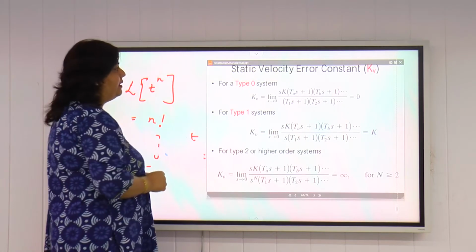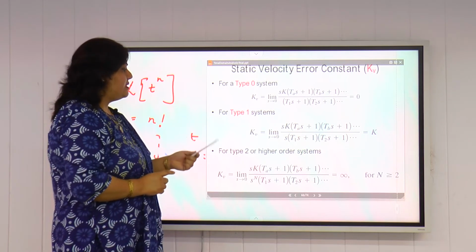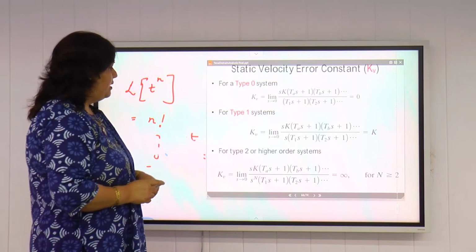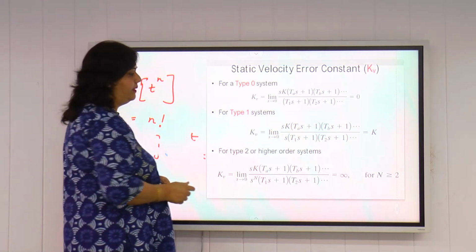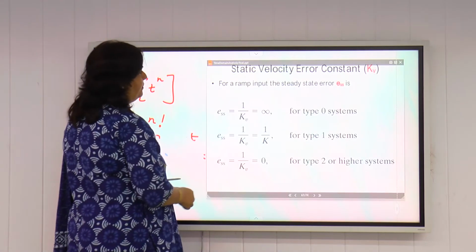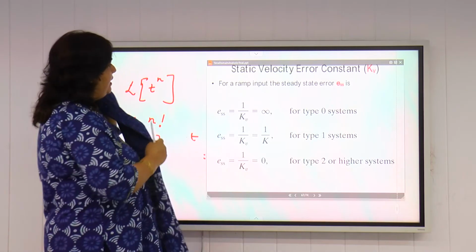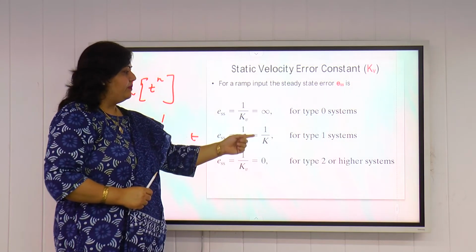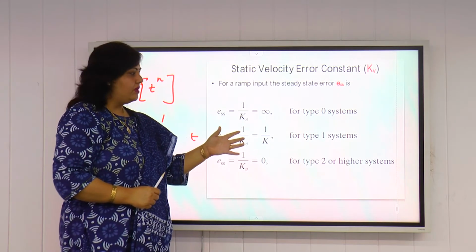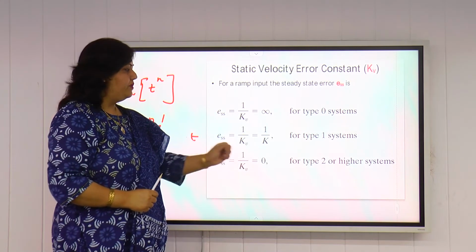We will define the static velocity error constant Kv for type 0 and type 1 systems, which we can find by using the formula. For type 2 or higher systems, we have Kv equal to infinity. So for a ramp input, the steady state error ESS will come out to be equal to infinity for type 0 system. ESS is equal to 1 by K, that is, a definite constant value, for type 1 system, and ESS is equal to completely 0 for type 2 system.